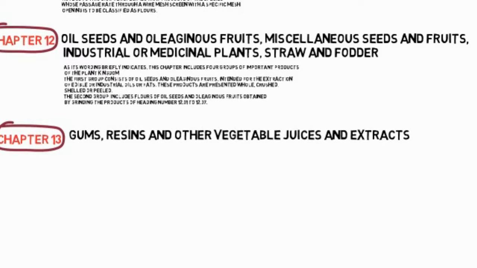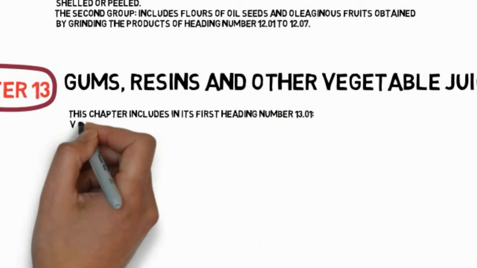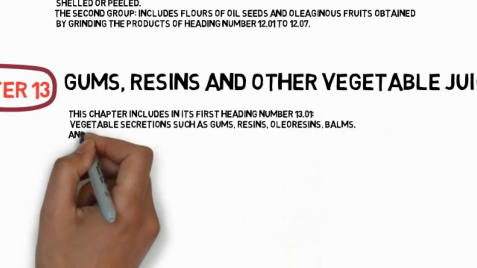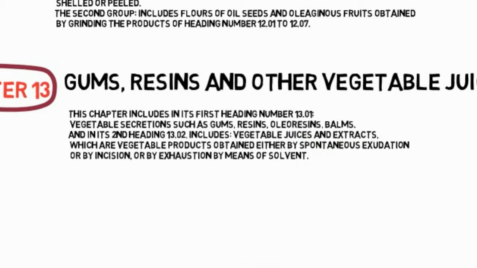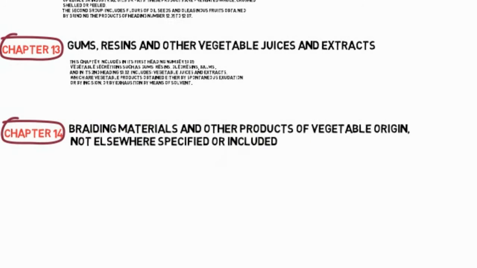Chapter 13: Gums, Resins and other vegetable saps and extracts. This chapter includes in its first heading 13.01 vegetable secretions such as gums, resins, oleoresins, balms. And its second heading 13.02 includes vegetable saps and extracts, which are vegetable products obtained either by spontaneous exudation or by incision, or by exhaustion by means of solvent.